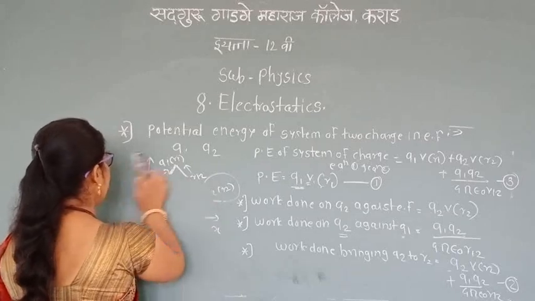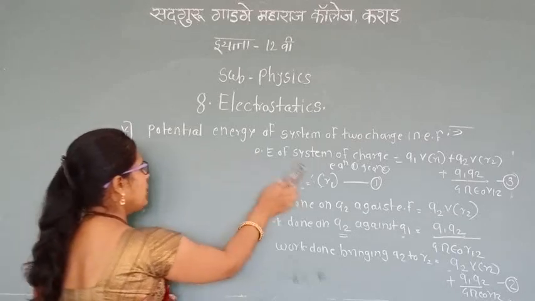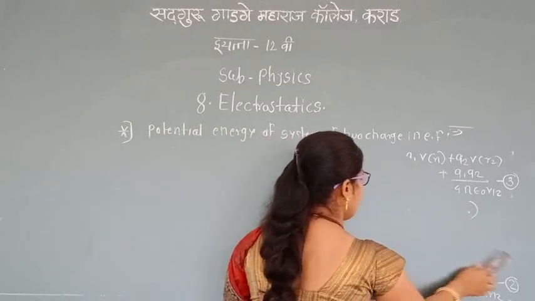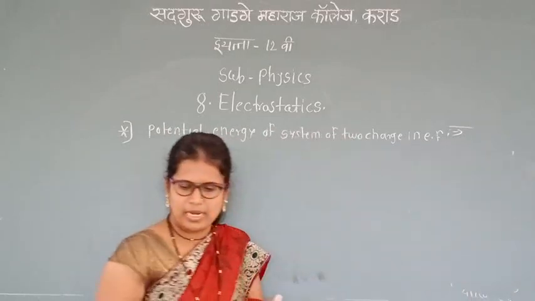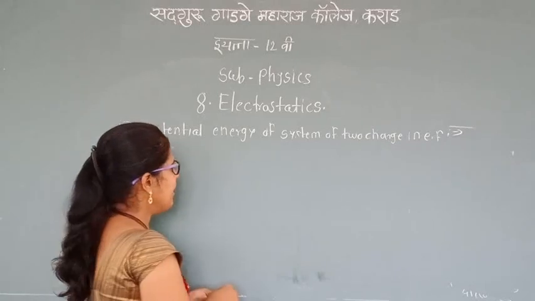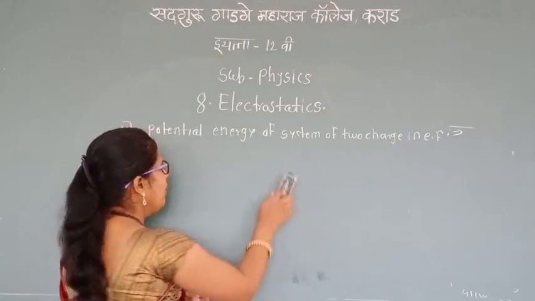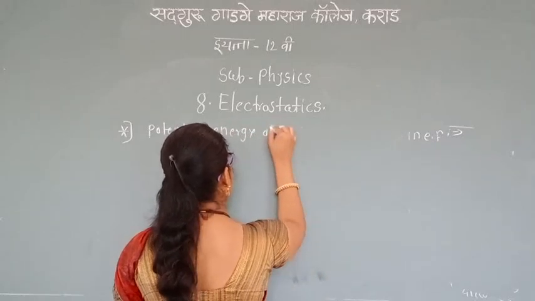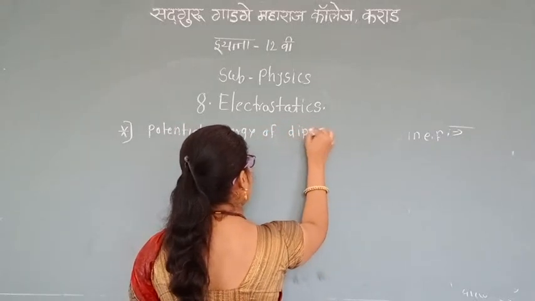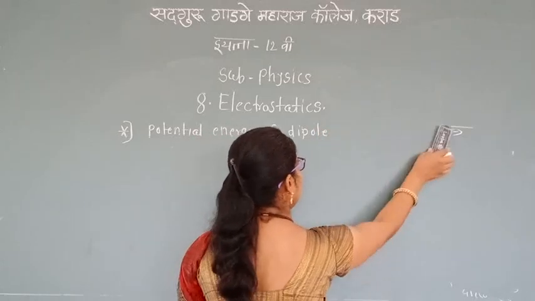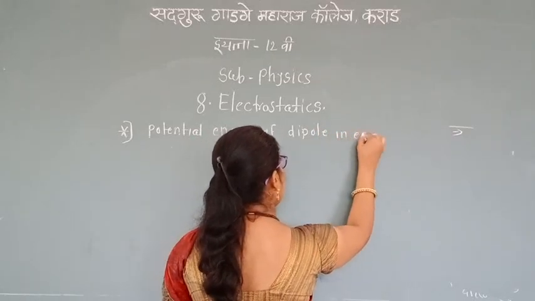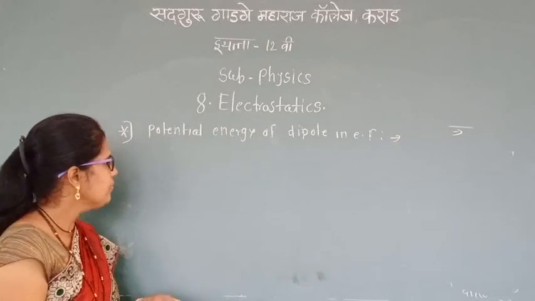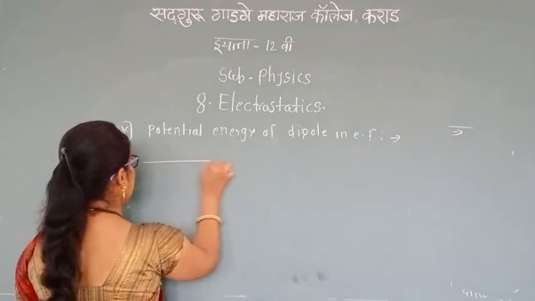The next article is the potential energy of a dipole in an electric field. Now let me draw the diagram here.